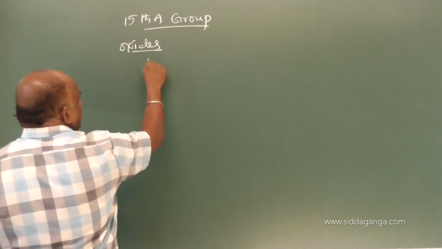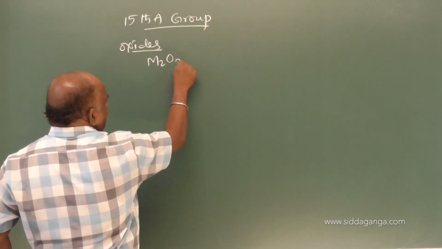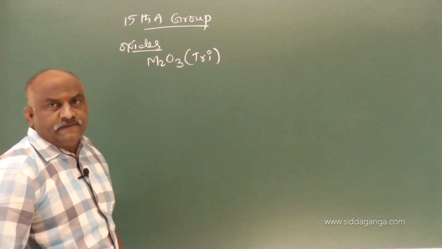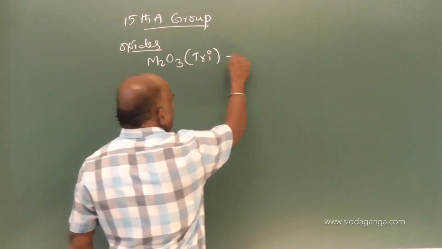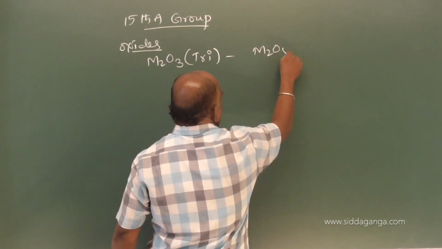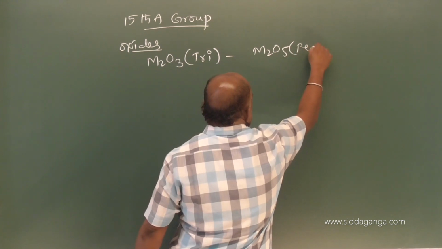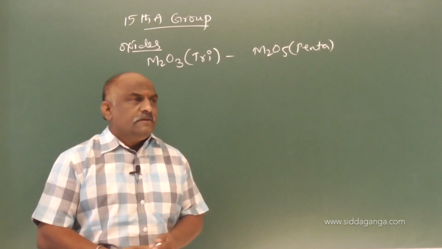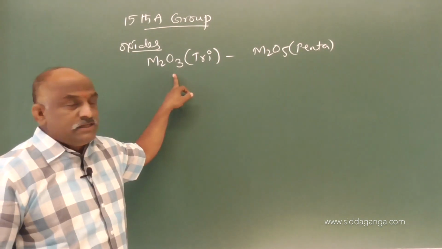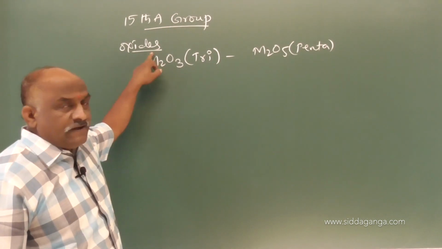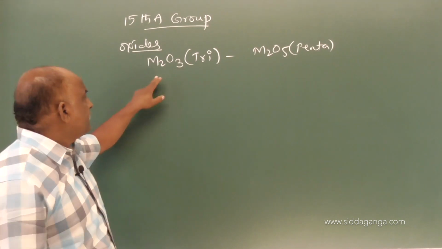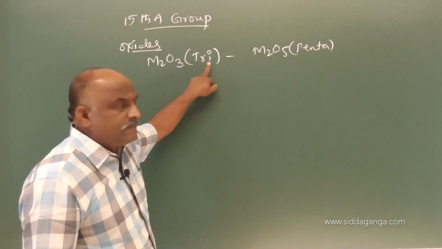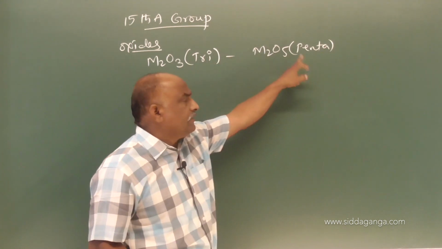One is M2O3, these are said to be trioxides, followed by M2O5, these are said to be pentoxides. This is a general oxides. 15th A group elements give two types of oxides, M2O3 formula trioxides, M2O5 formula pentoxides.